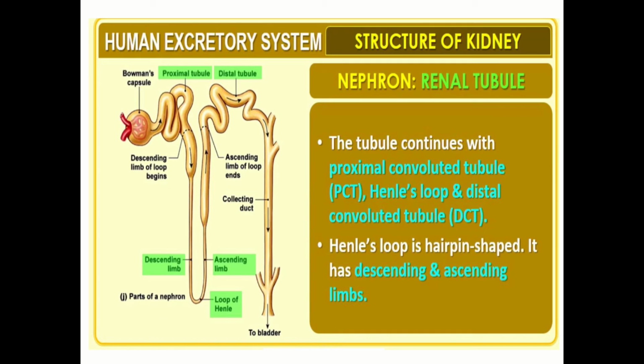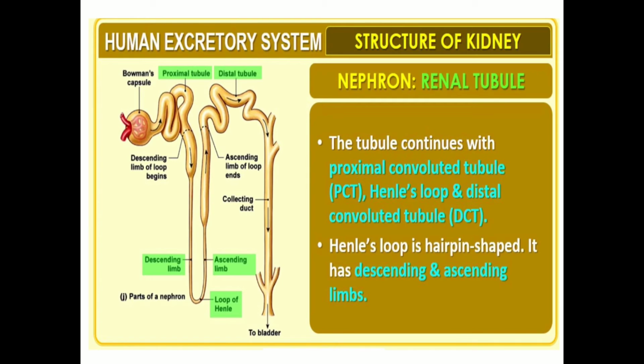Now this is the structure of the nephron showing the various parts. You are seeing here a cup-shaped structure which is called the Bowman's capsule. Then the glomerulus, that is the tuft of capillaries, is shown in the Bowman's capsule. Then the PCT, proximal convoluted tubule, is shown over here. Then the descending limb of loop of Henle is there. Then the ascending limb of loop of Henle is there. Loop of Henle is also shown here. Then the distal convoluted tubule is shown here. Then the collecting duct is also shown over here.